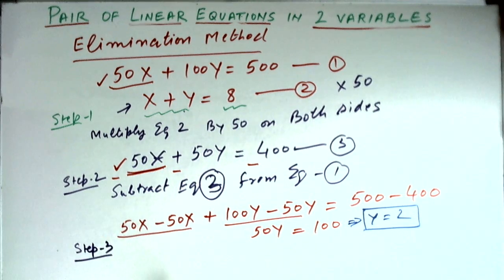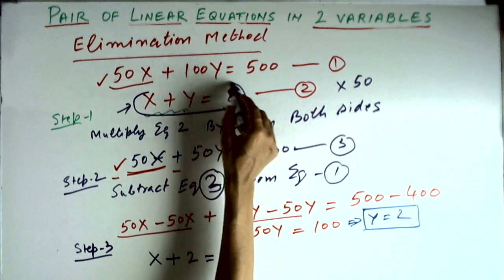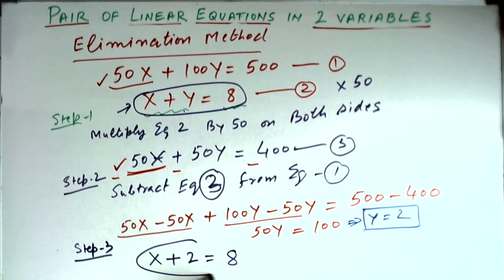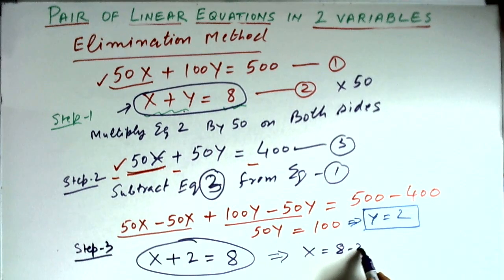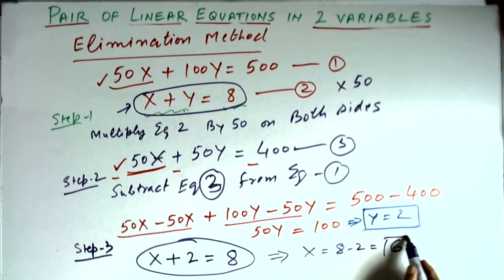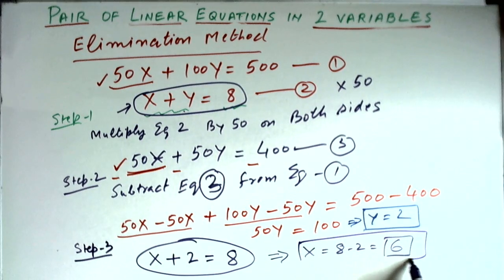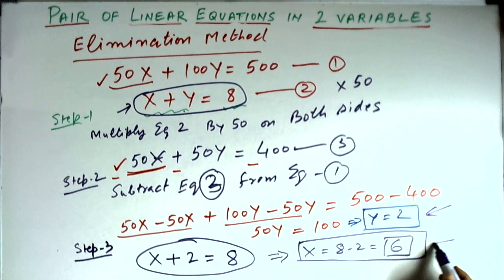We know that equation number 2 is x plus y is equal to 8, and y is equal to 2, so x plus 2 equal to 8. From here we get x is equal to 8 minus 2, equal to 6. So we get both the values, y is equal to 2 and x is equal to 6.